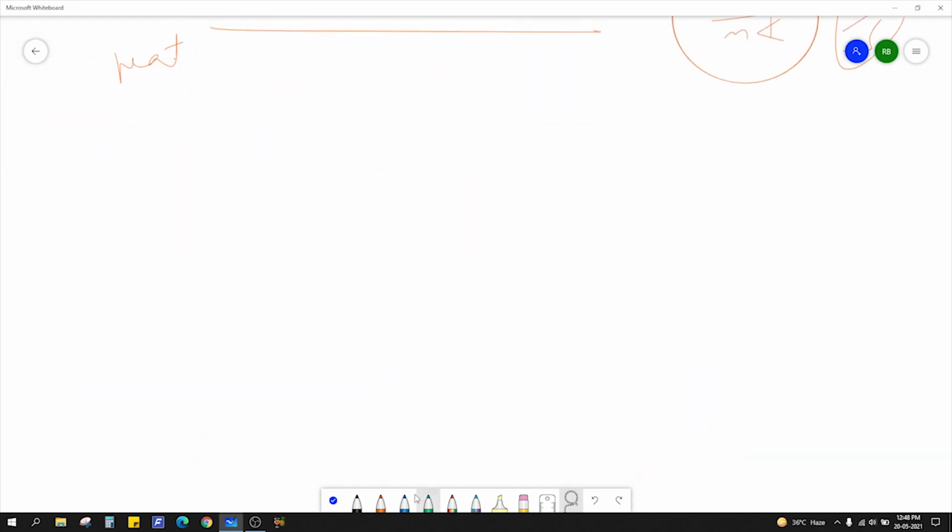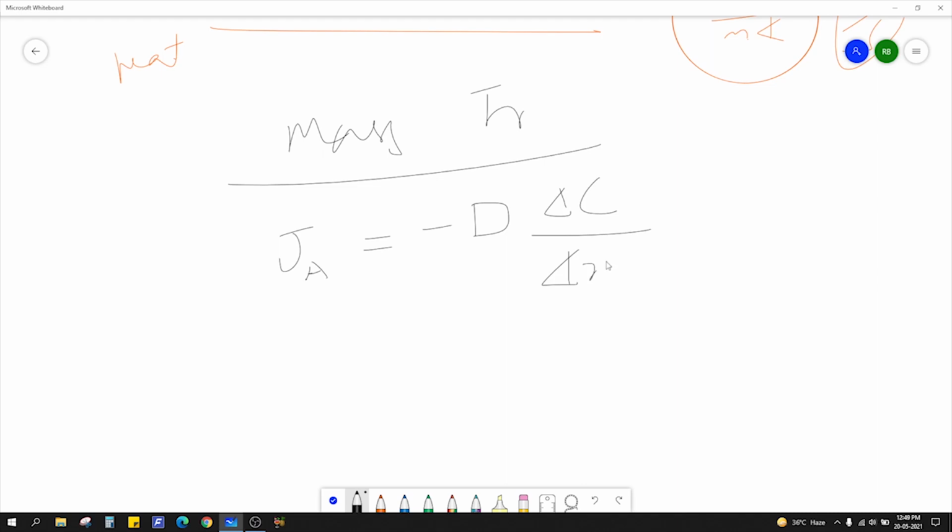The last thing is the mass transfer. I think mass transfer is very straightforward. So it is given by Fick's law, right? So J A, or the flux of A, is equal to minus D, diffusivity, then delta C by delta X.